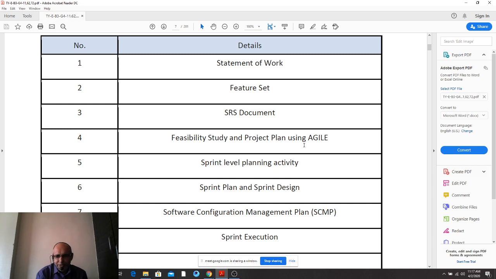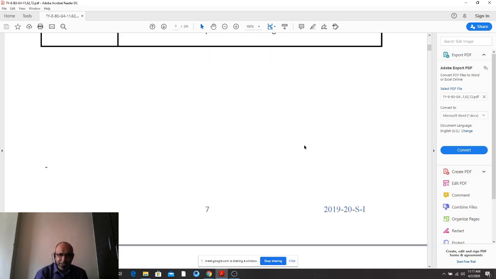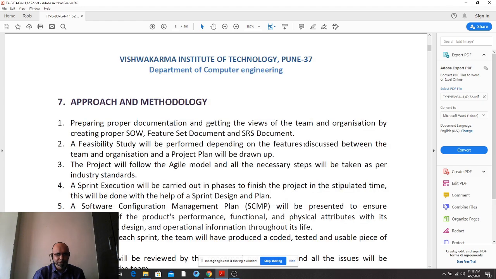And then the sprint execution and final outcome, that is the review. So now that was the list. Add one more column to this, okay, just to remind you while you are writing the deliverables. Approach and methodology, as I have told you, not to change, okay, but if you feel that yes, you can write it in some different way, then that is also encouraged.